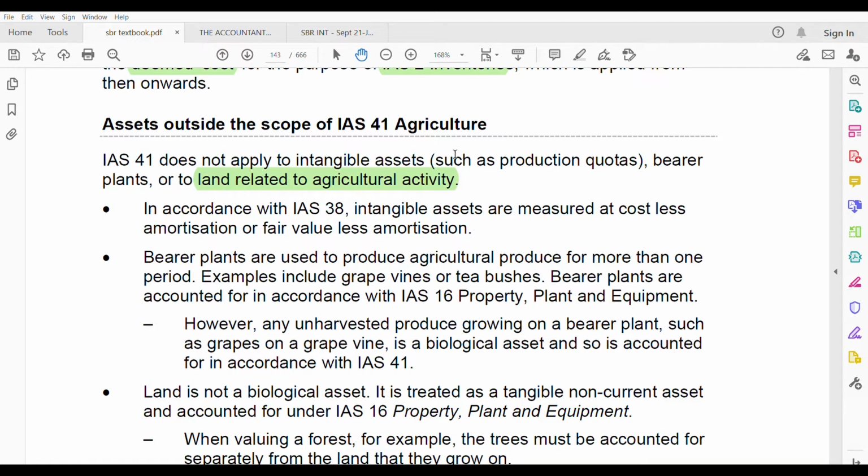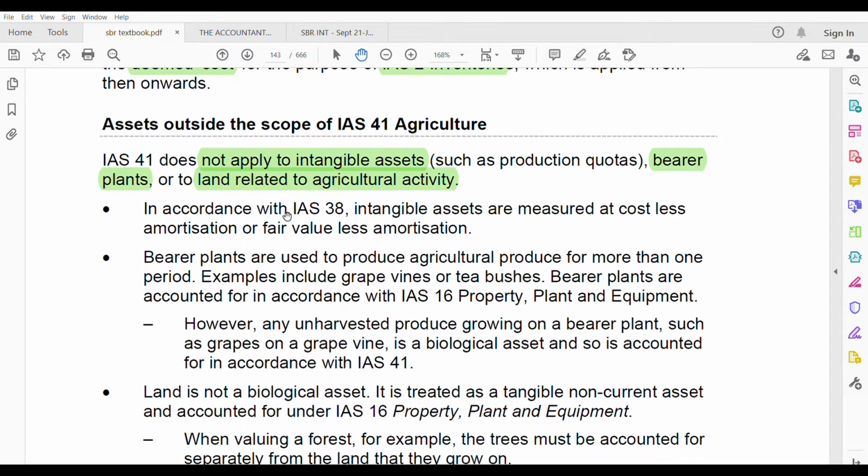It does not apply to intangible assets either, such as production quotas. Bearer plants too. Make sure that you Google and check what bearer plants are, if you want to know the meaning of it.